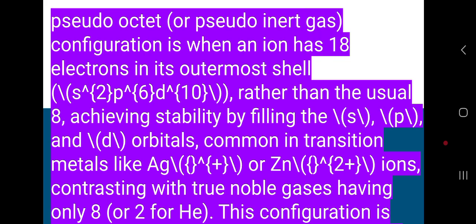The last one would be pseudo octet or pseudo inert gas configuration, when an ion has 18 electrons in its outermost shell rather than the usual 8, achieving stability by filling the s, p and d orbitals, common in transition metal ions like Ag and zinc ions, contrasting with true noble gases having only 8, or 2 for helium. This configuration helps in formation of the covalent character.